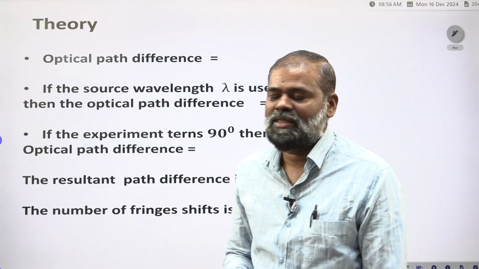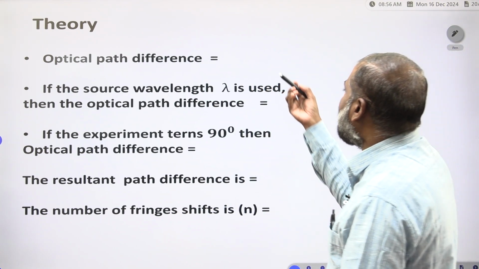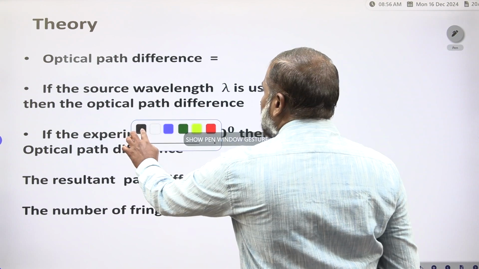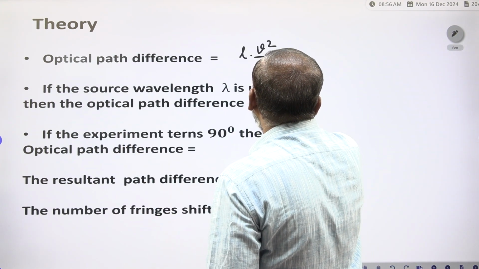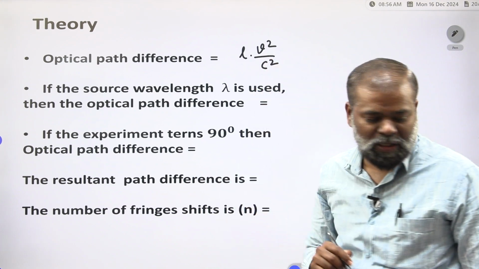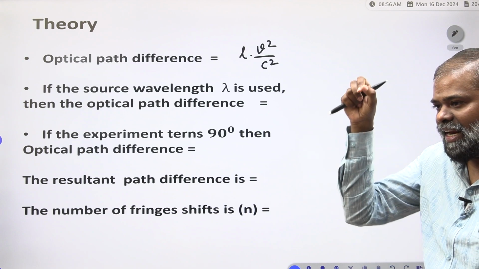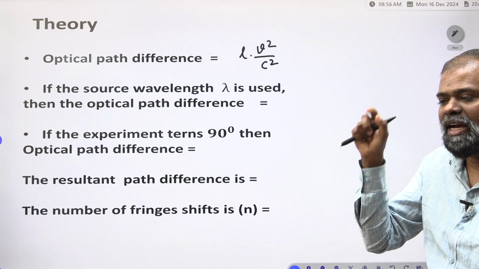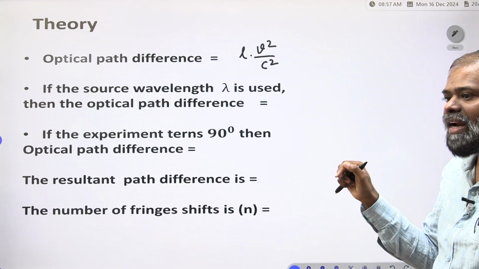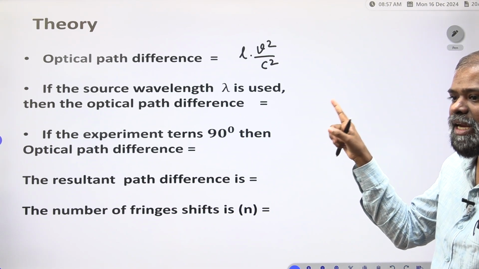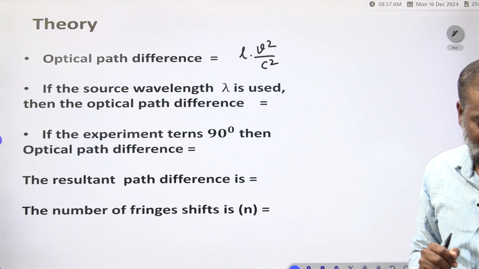The optical path difference. What we have to write is that the optical path difference is L into V square by C square. This is the optical path difference of the beams. The two interfering beams do not come by exactly the same path, which is why there is a path difference. Due to this optical path difference, we write L into V square by C square.